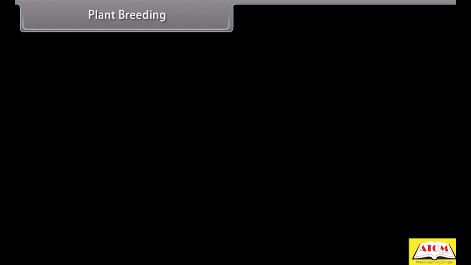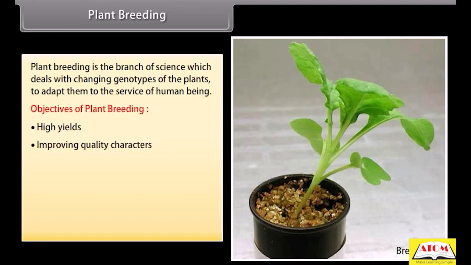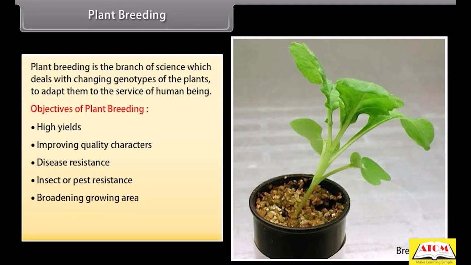Plant breeding. Plant breeding is the branch of science which deals with changing genotypes of the plants to adapt them to the services of human being. Objectives of plant breeding. High yields. Improving quality characters: disease resistance, insect and pest resistance, broadening growing area.